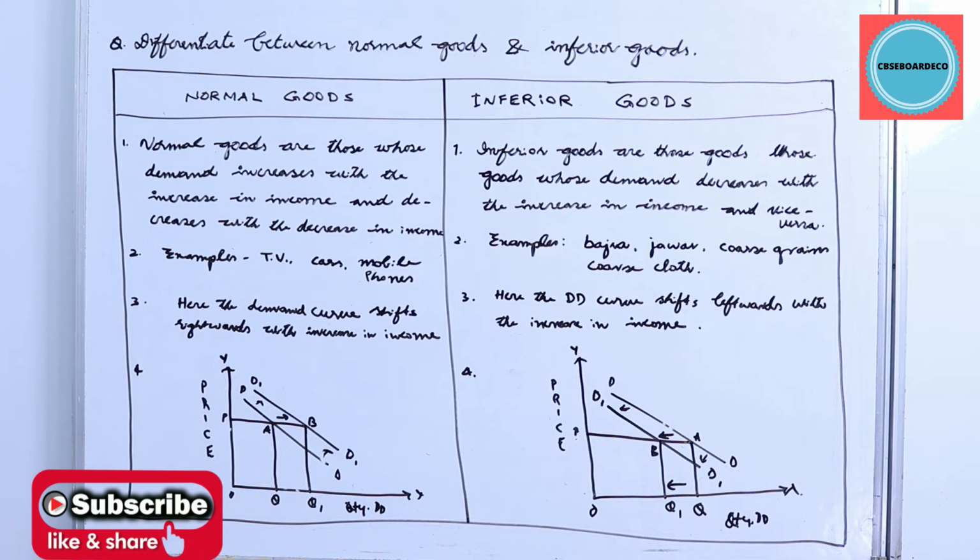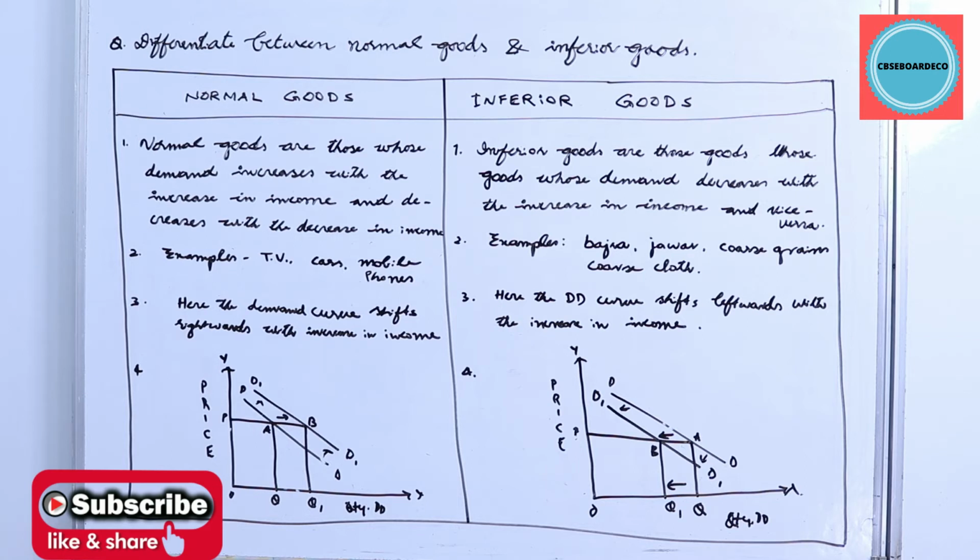Inferior goods are those whose demand falls with the increase in income and rises with the fall in income. They have an opposite relationship with income. For example, coarse grains like bajra, jowar, maize, etc. In the graph, OP is the price. The demand for inferior goods has gone down from OQ to OQ1.